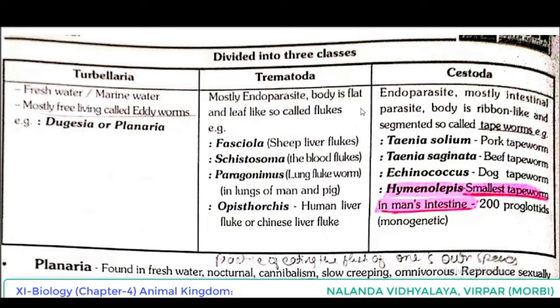Now the third class, that is Cestoda, endoparasite, mostly intestinal parasite. Body is ribbon-like and segmented, so they are called tapeworms.